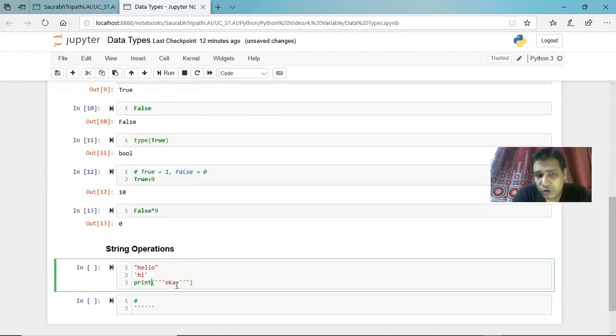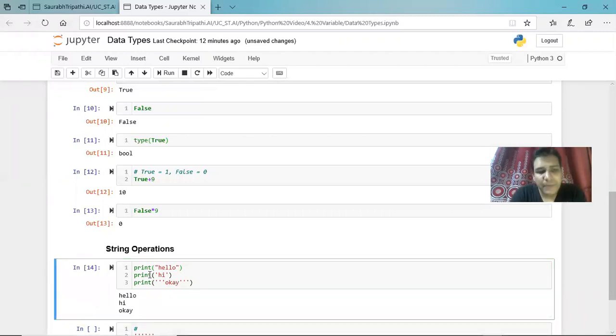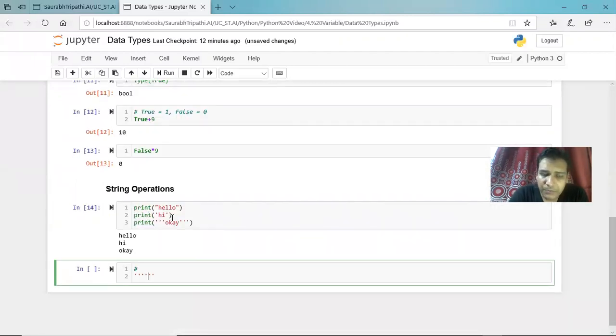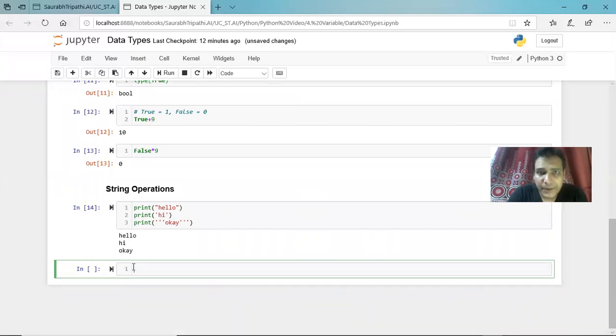Okay, and that is how you print the string. Again, I will use the print function for this, and for hello too. Okay, as you can see, I'm getting all the outputs. That means it will work perfectly. Things you need to mind in string: obviously, guys, again I'm repeating, the triple quotation cannot work outside of the print function. You have to use that in the print function only. Why we are using double quotation and triple quotation, we'll cover in this video only.